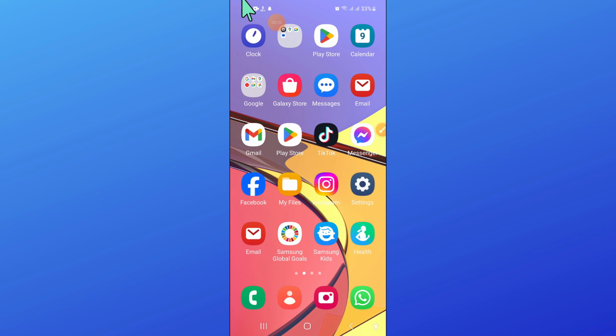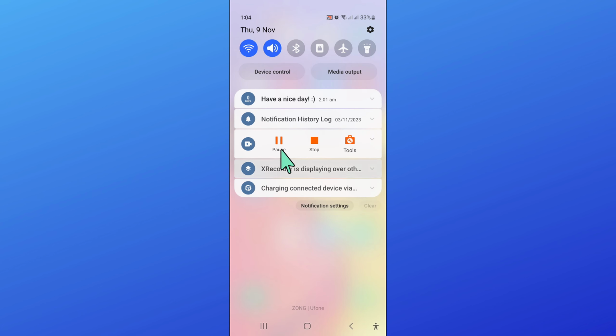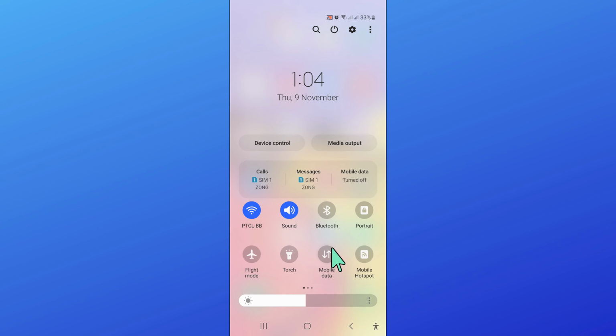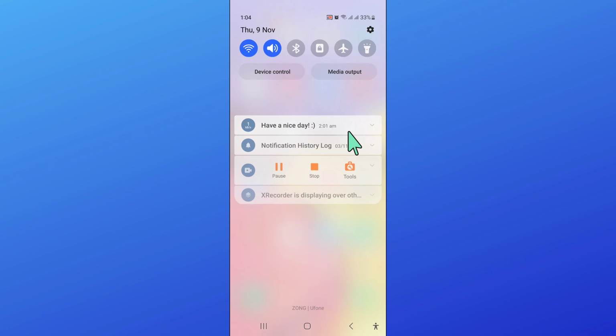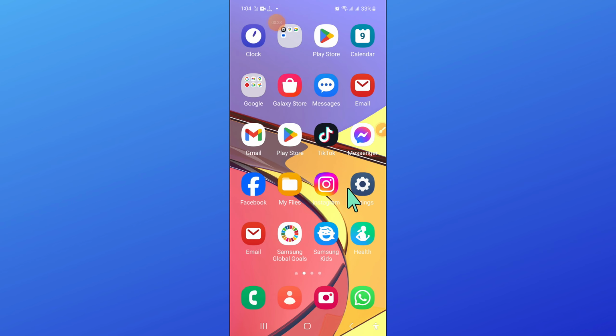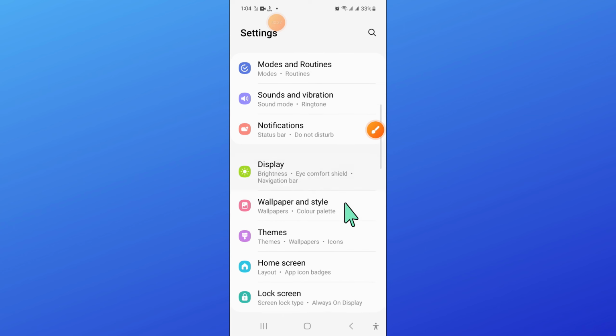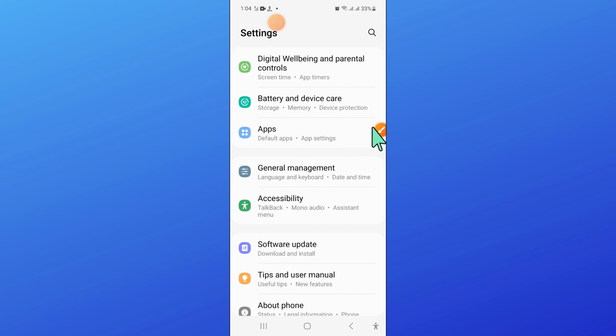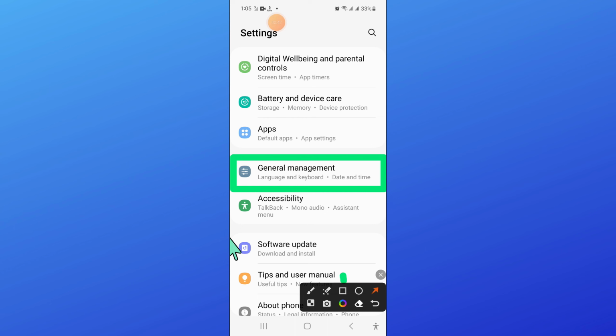So to fix this issue, first of all, open Control Center and turn on mobile data. And after that, go back to your home screen and open settings. Now in settings, scroll down and open General Management.